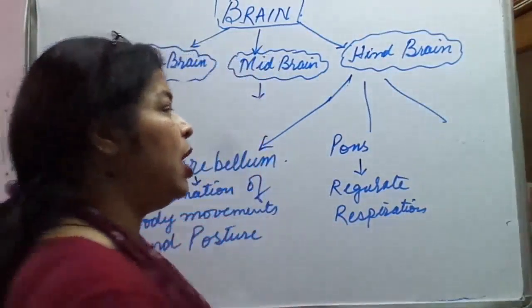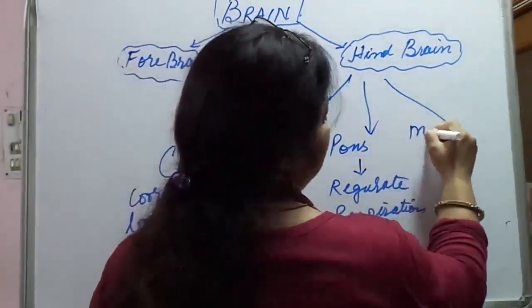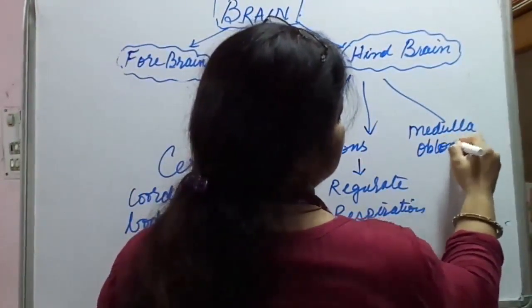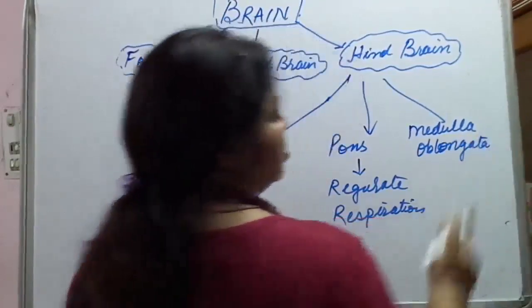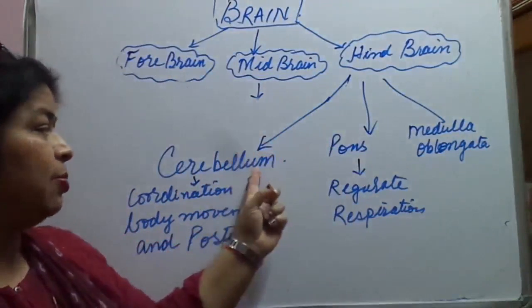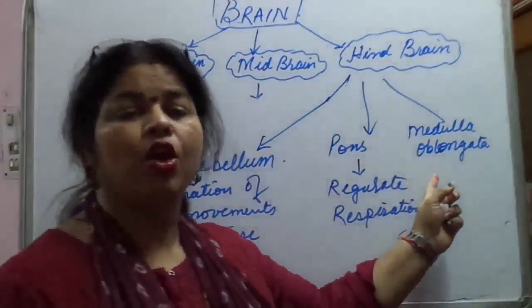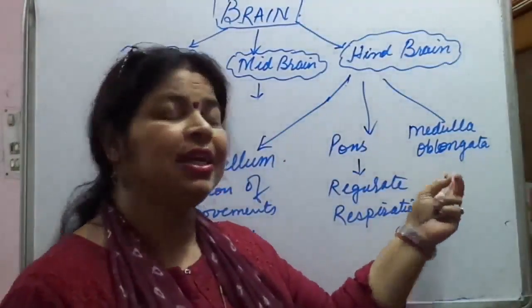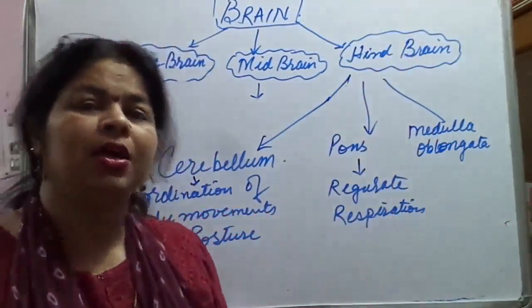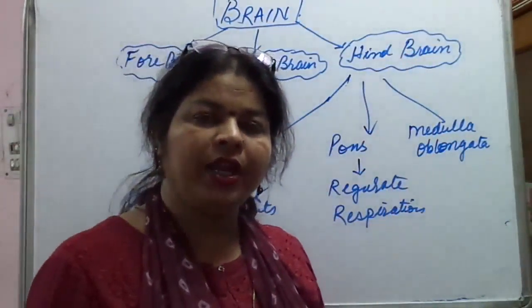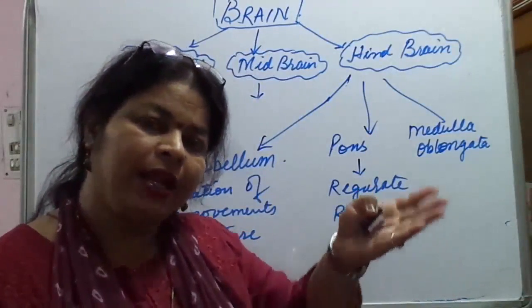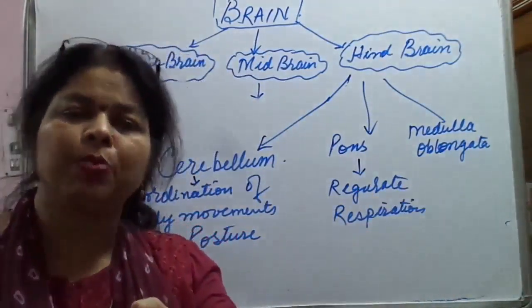Last one is medulla oblongata, the third part of the hindbrain. Three parts: cerebellum, pons and medulla oblongata. Now this lies at the floor of the hindbrain, the lower part of the floor, and it continues into the spinal cord.